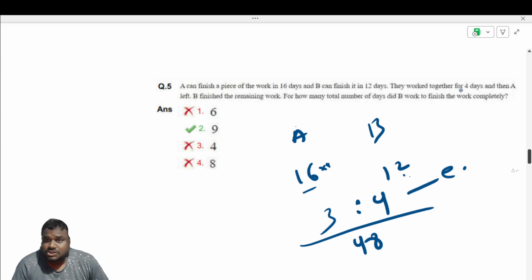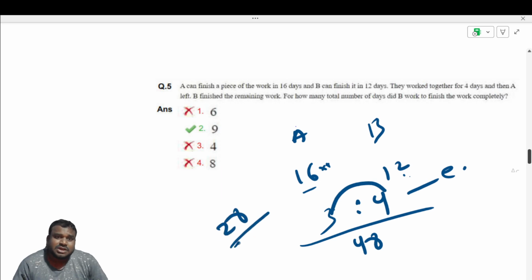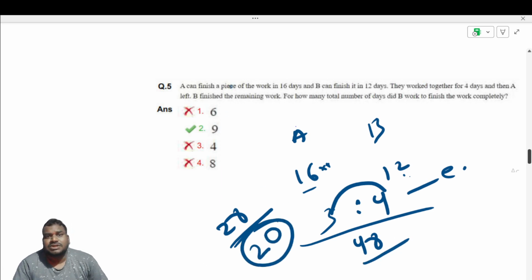Okay, now they work together for 4 days and then A left. When they work together, 7 into 4, 28 parts of work is done. Out of 48, 28 is done, which means 20 parts is left. So this 20 parts of the work will be done by whom? B. B finishes the remaining work.